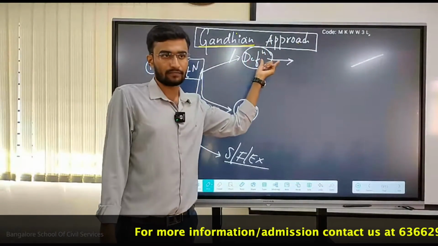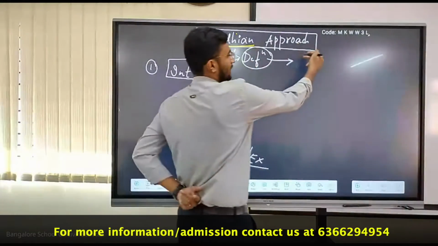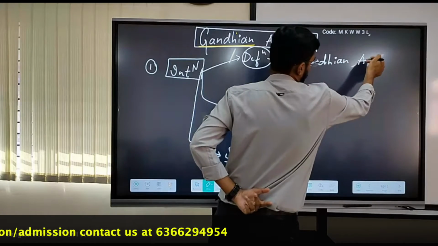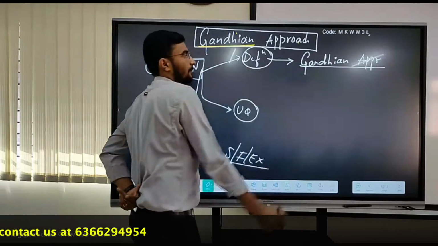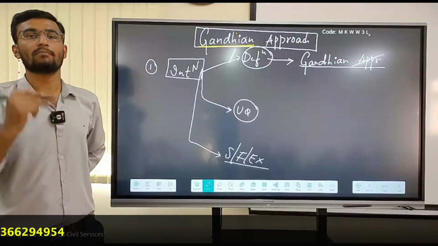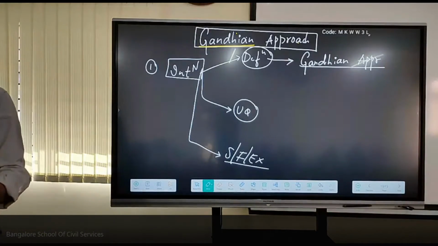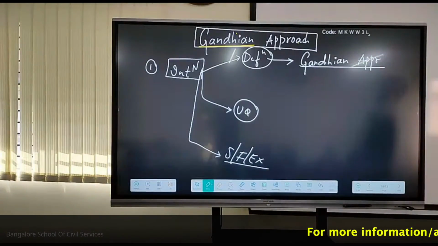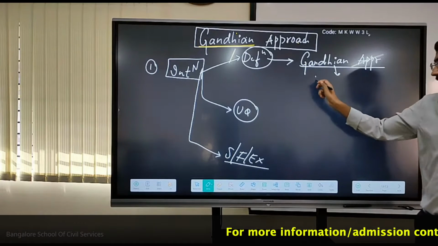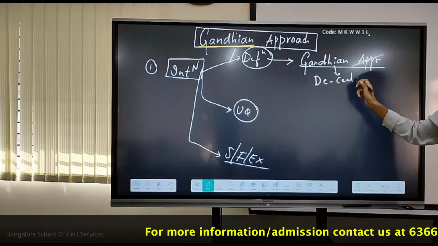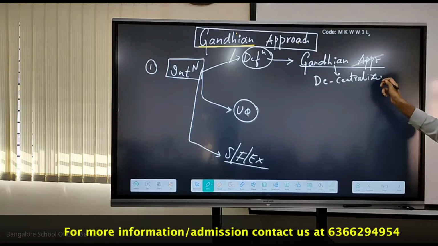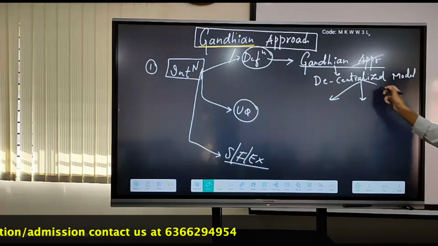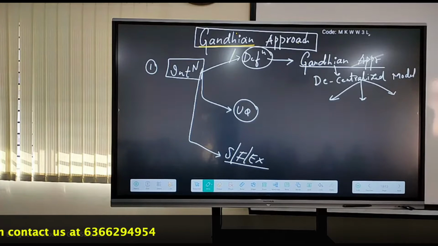Now, with respect to the definition, I can start by saying the Gandhian approach is a decentralized model, not a centralized one. It is a decentralized model which focuses on three major important aspects.